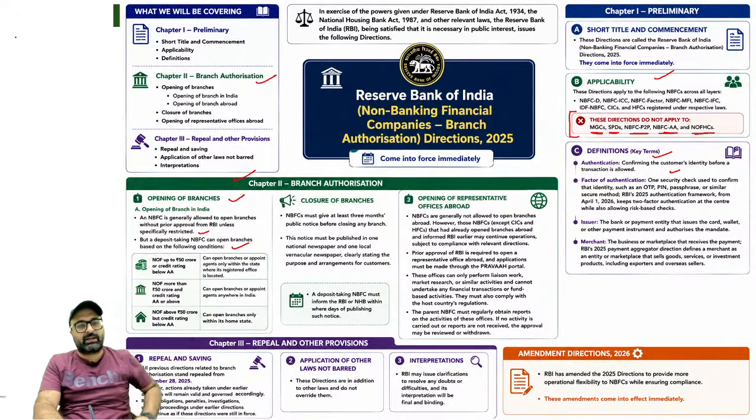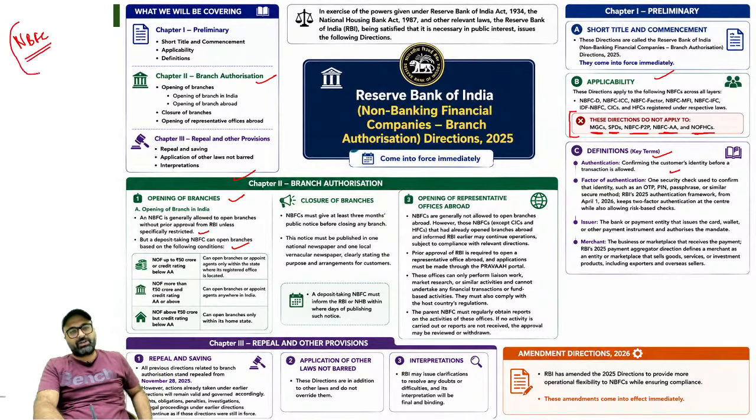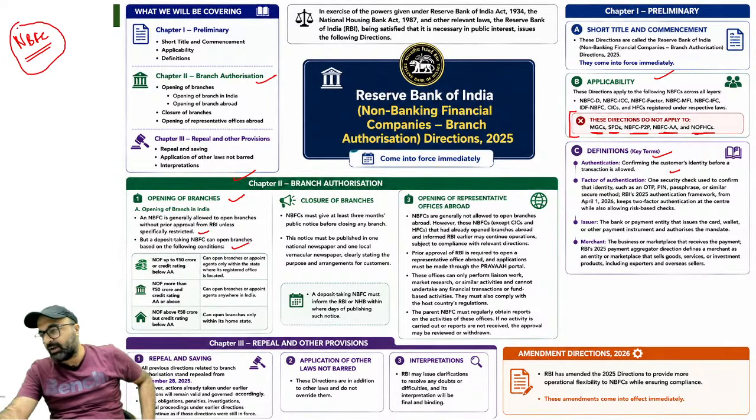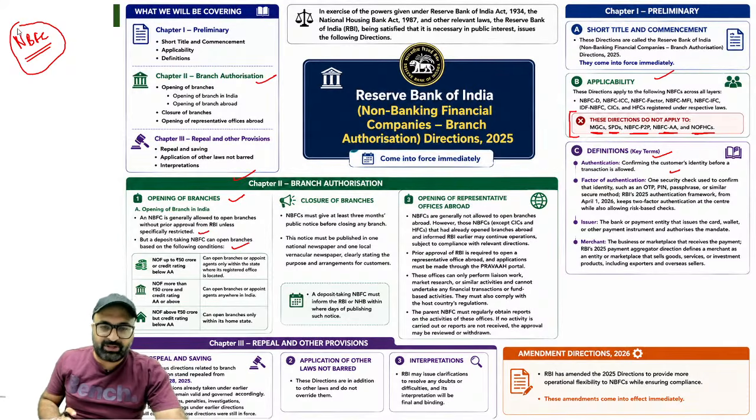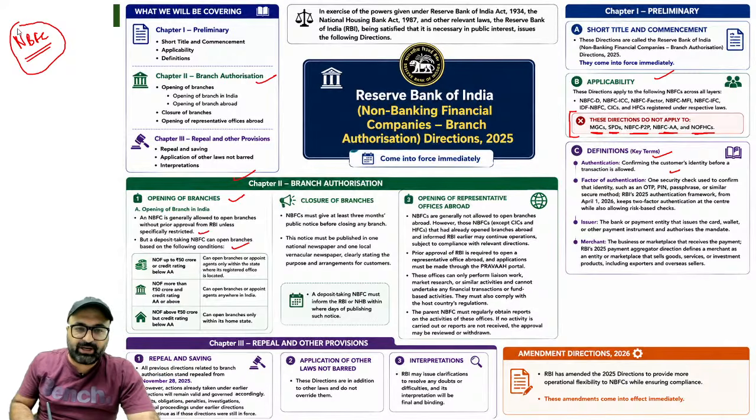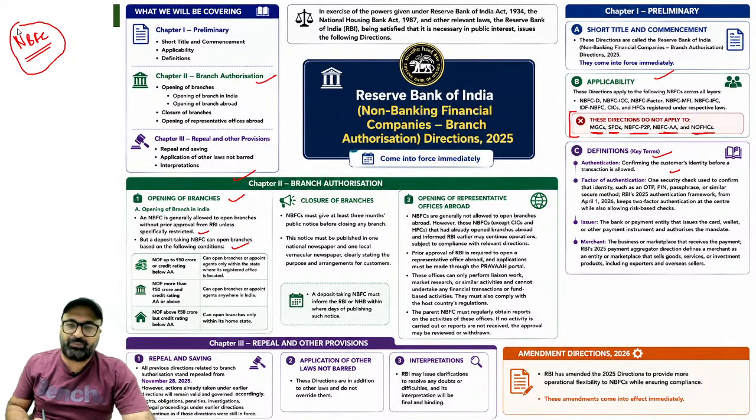So it has been made very clear that if you are a non-deposit taking NBFC, you can open a branch without RBI approval. There is no need to go to RBI to get approval in order to open this branch. Now, what is the second point? The second point is, if you are a deposit taking NBFC, then what all conditions do you have to fulfill?